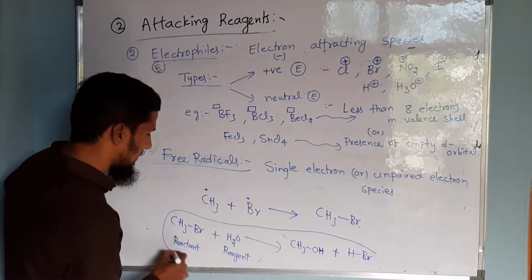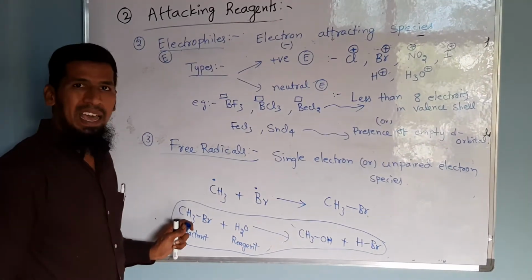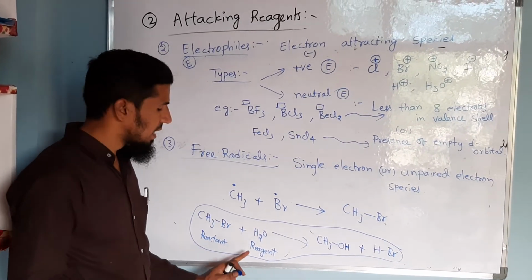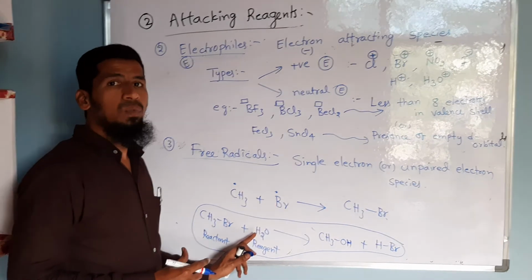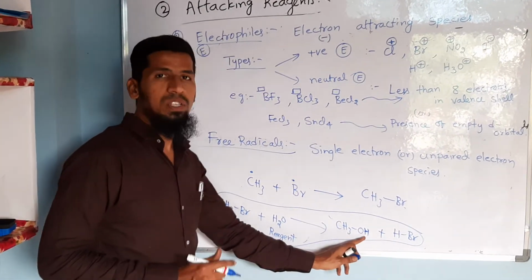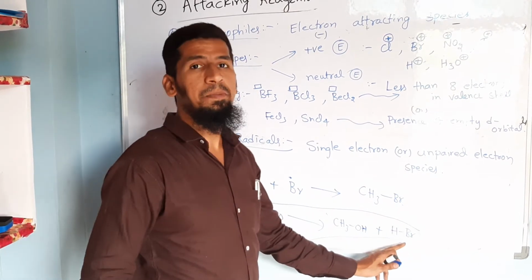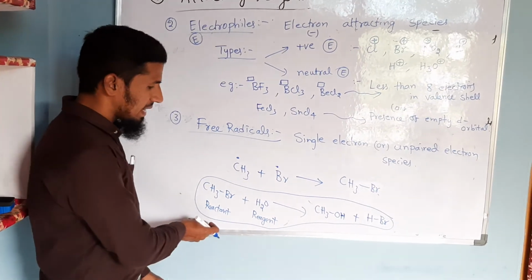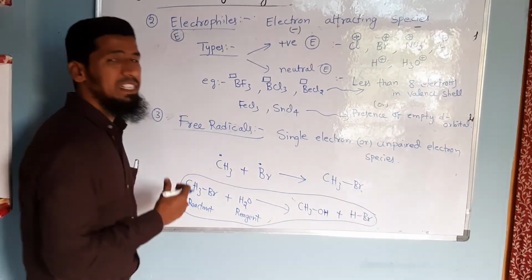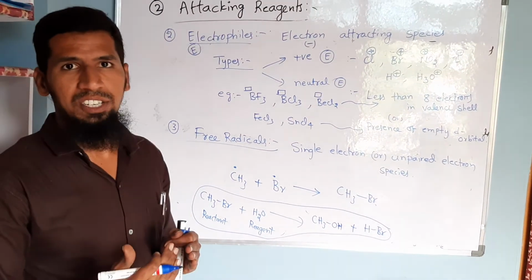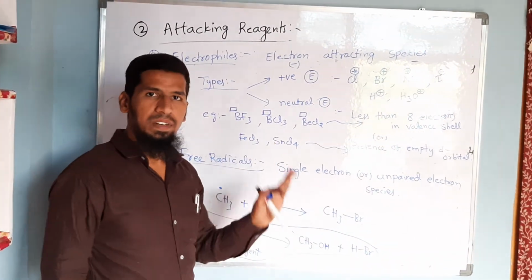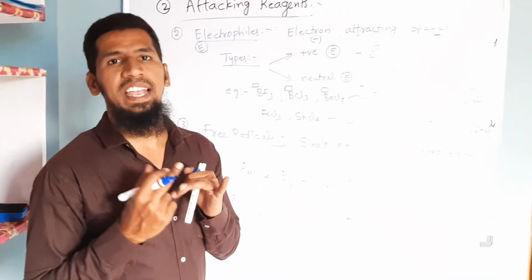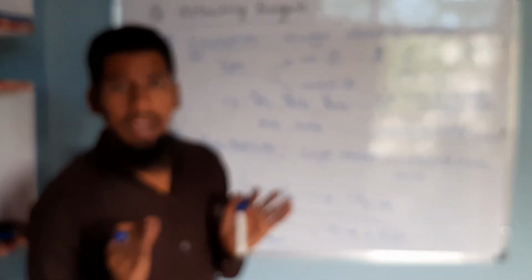So when we are considering this reaction, that is methyl bromide reacts with a water molecule. Methyl bromide is the reactant from which the reaction is starting, and the attacking reagent is water here. So water is attacking and it is giving CH3OH, which is the product, and HBr is the byproduct which is formed. So this is a chemical reaction, this is a reactant, this is a reagent, this is the product, this is the byproduct. Basically, sequentially how this reaction results in the formation of product, we have discussed in the form of organic reaction mechanism. First we discussed bond fission, and secondly we discussed the attacking reagents.